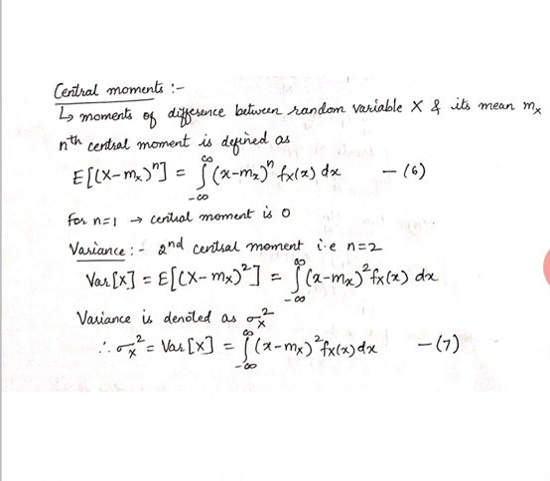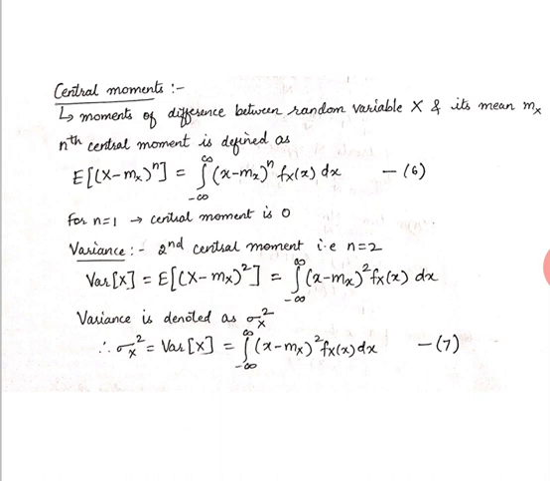So the nth central moment is defined as e of x minus mean, that is mx, raised to n. So we substitute x minus mx raised to n, and the integral goes from minus infinity to infinity of x minus mx raised to n fx of x dx. This is the generalized nth central moment, or the nth moment about the mean. For n is equal to 1, you get mean minus mean, so the first central moment is going to be 0.